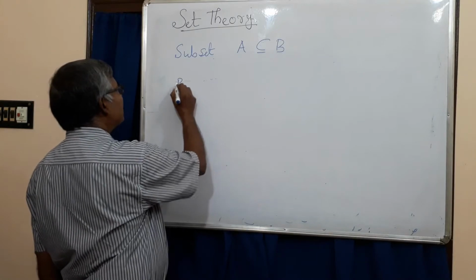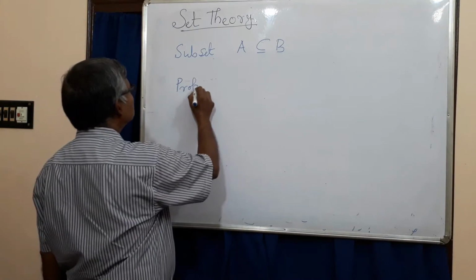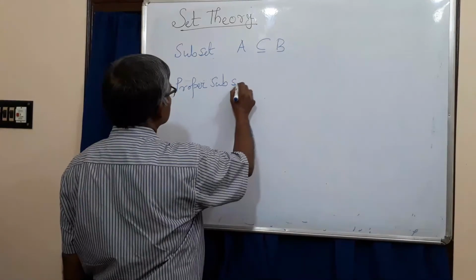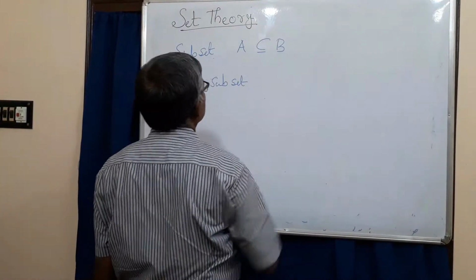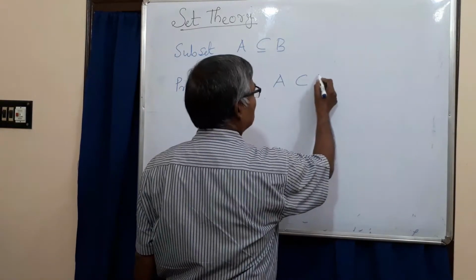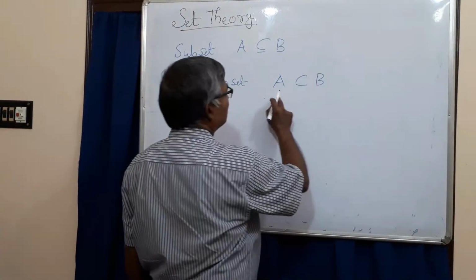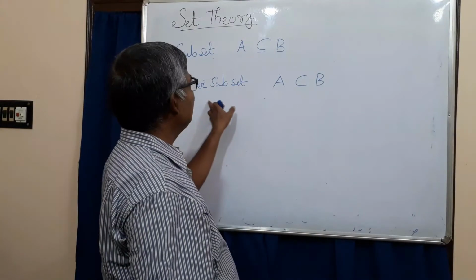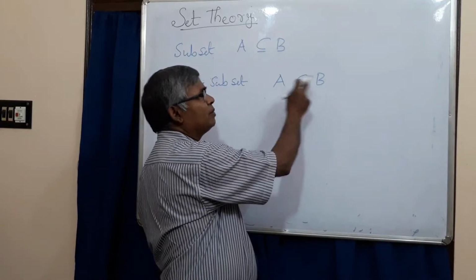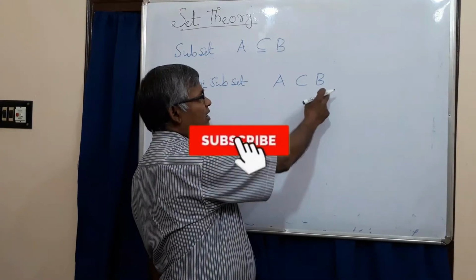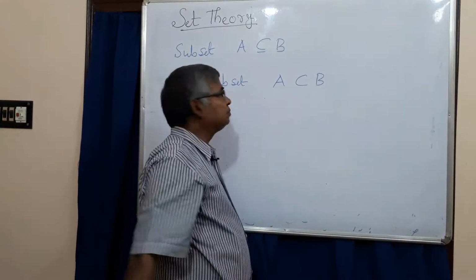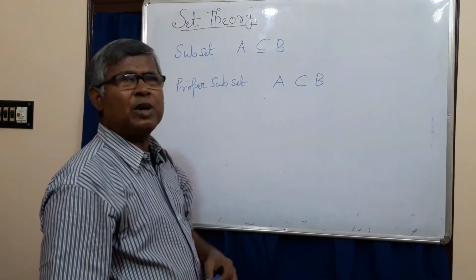Similarly, proper subset: A is contained in B. Proper subset means no equality is there. Every element of A is an element of B, but there exists at least one element of B which does not belong to A. It is called a proper subset.